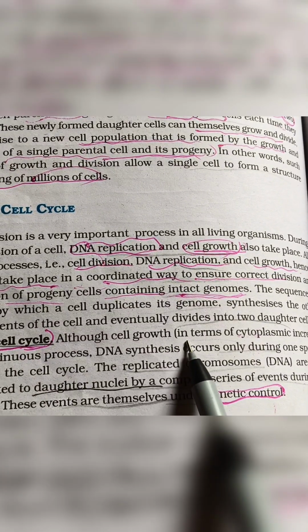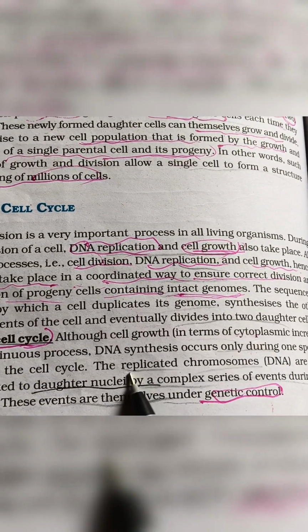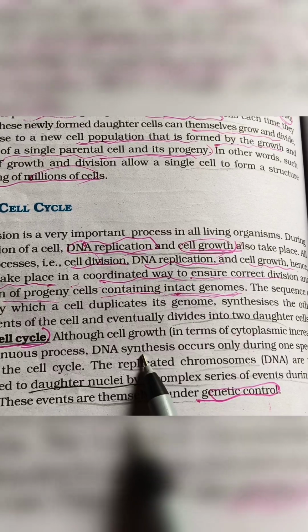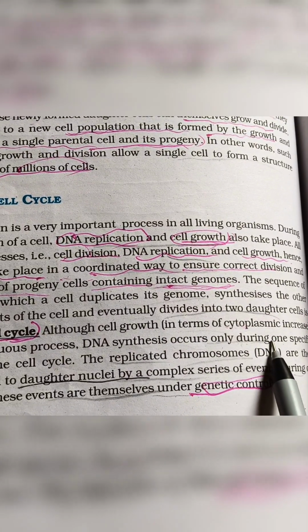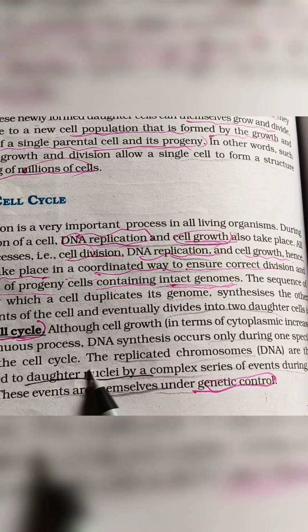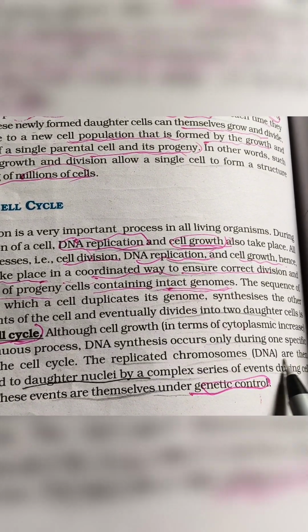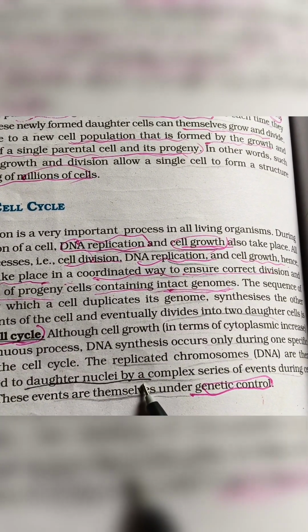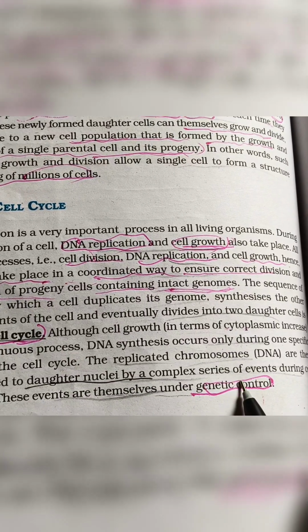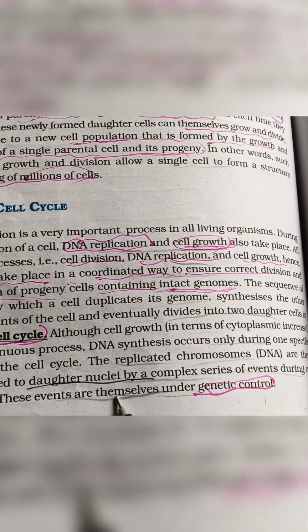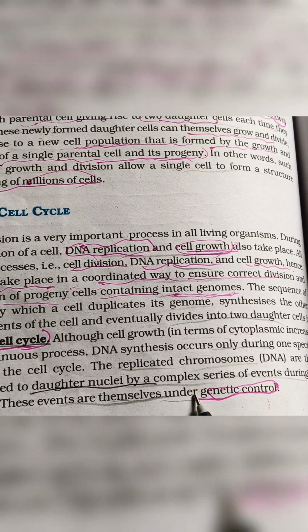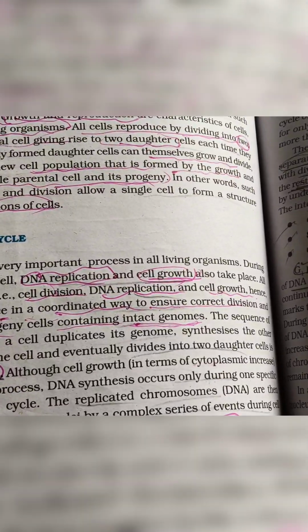Although cell growth, in terms of cytoplasmic increase, is a continuous process, DNA synthesis occurs only during one specific stage in the cell cycle. The replicated chromosomal DNA is then distributed to daughter nuclei by a complex series of events during cell division. These events are themselves under genetic control.